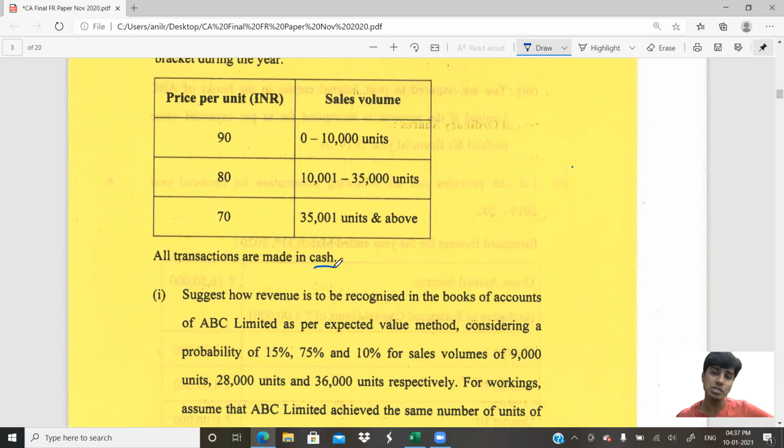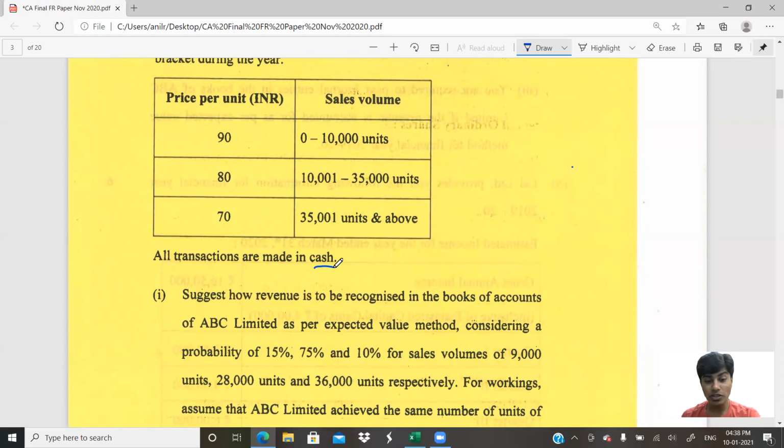So whenever the sale is made, the journal entry will be cash account debit to sales account, or we can write cash or bank to revenue account. Here, because some amount would be a liability for us, I'll tell you an instance. I sell a product, only one unit, to my customer. The price is 90 rupees. I cannot write bank account debit to revenue account, 90 rupees.